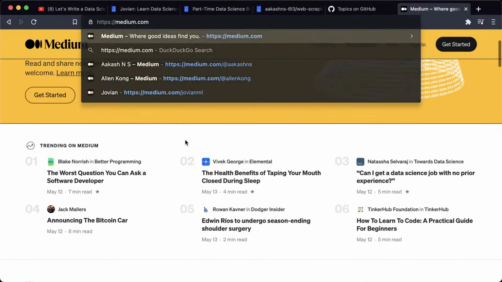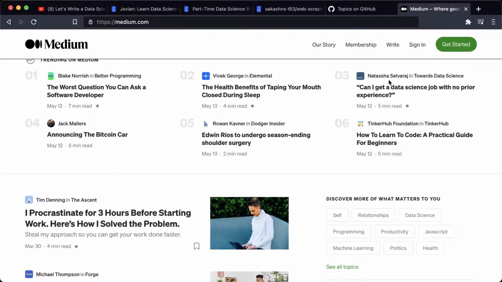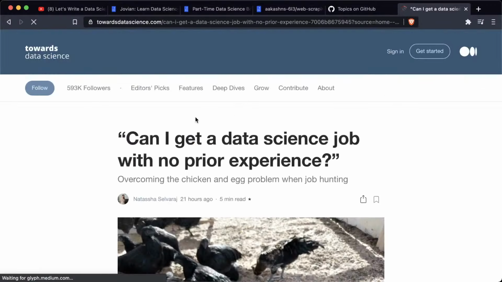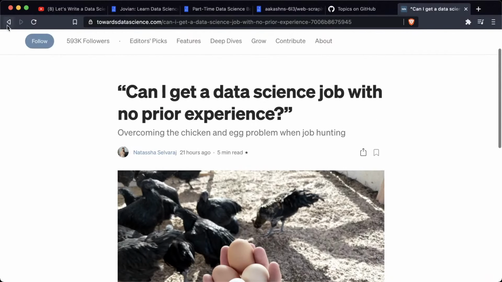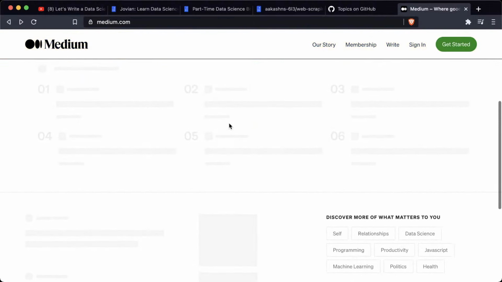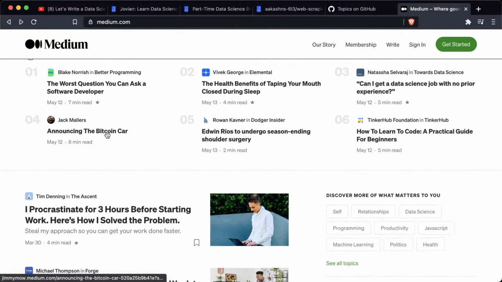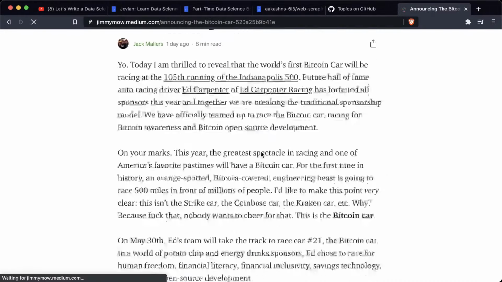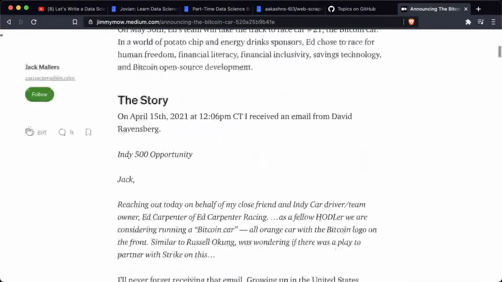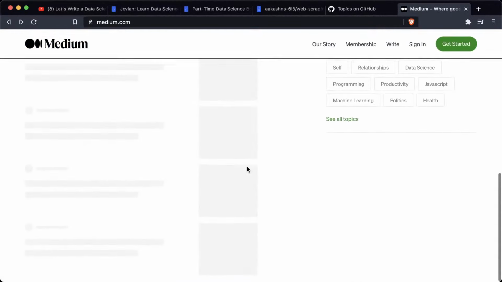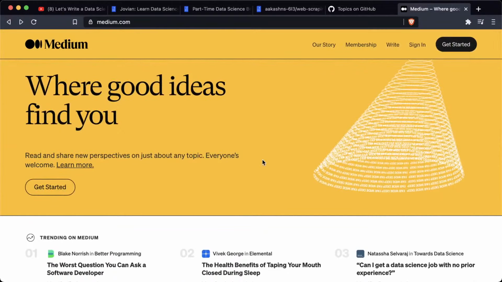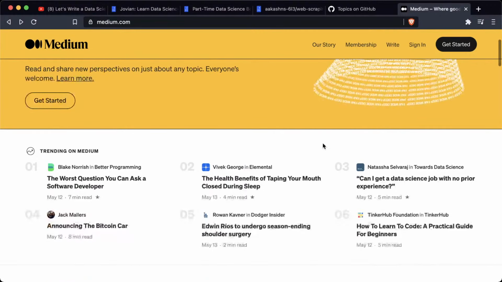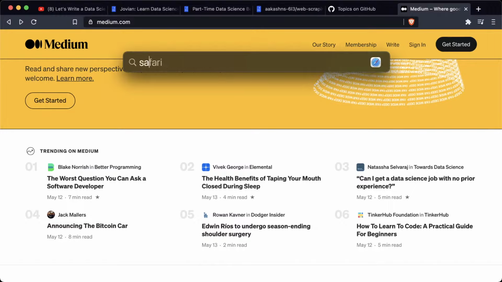So Medium, you can see, is a platform where a lot of people write blog posts. For example, here, this is a blog post about getting a data science job with no prior experience. Okay, interesting. Then here you can see more. This is a blog post about Bitcoin. And many more. So you have many more blog posts on Medium, and I'm sure you've come across it. I would suggest that Medium is actually a great place to write your blog post because of a couple of reasons. One, it offers a great writing interface.